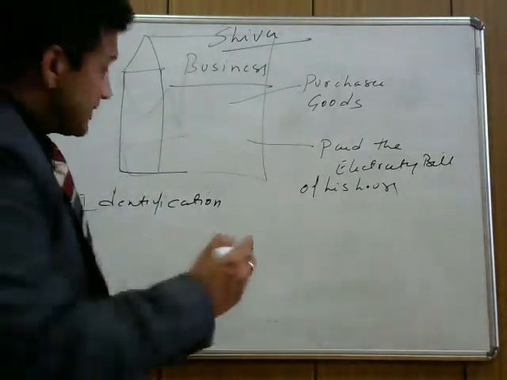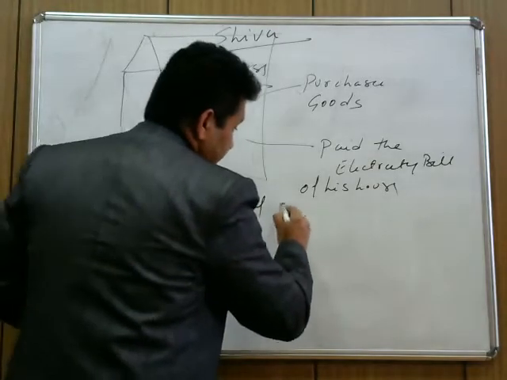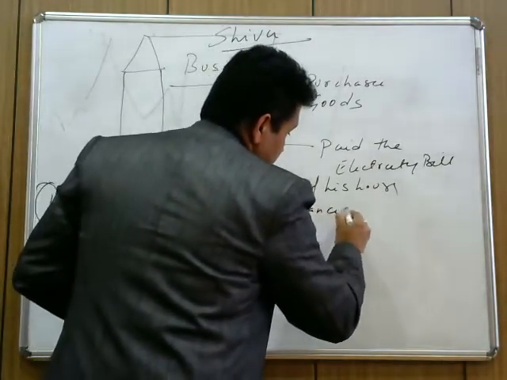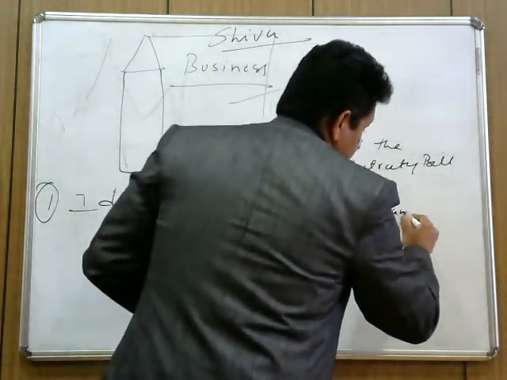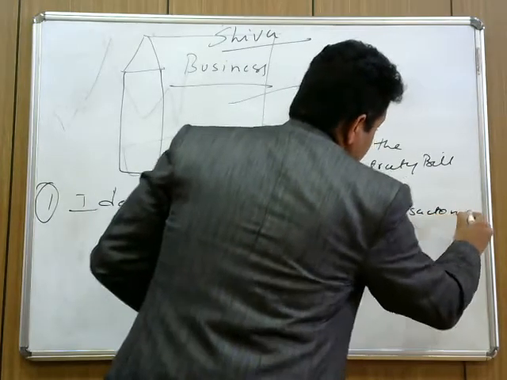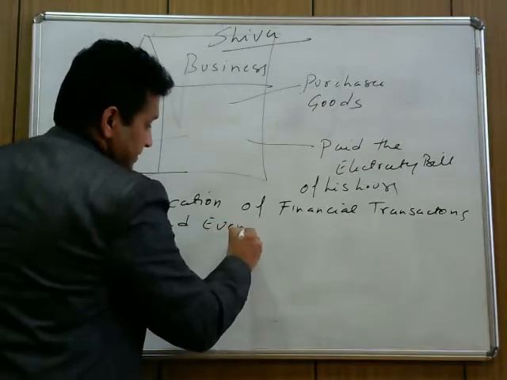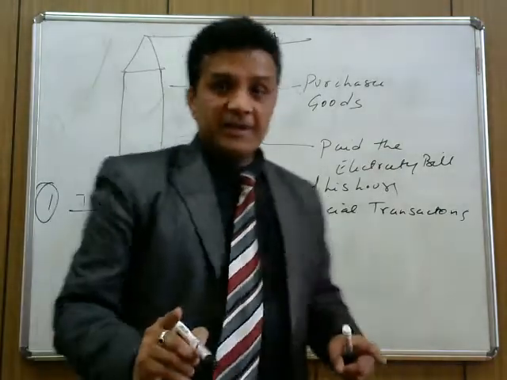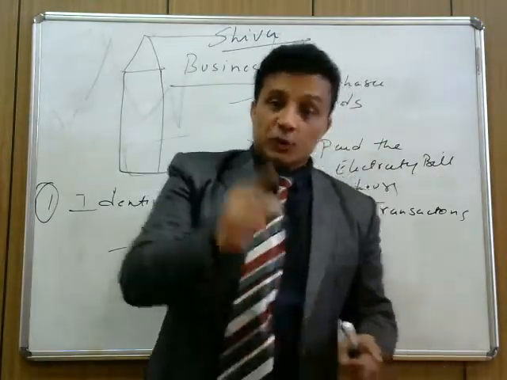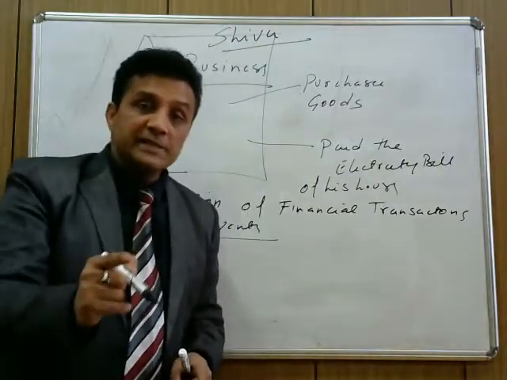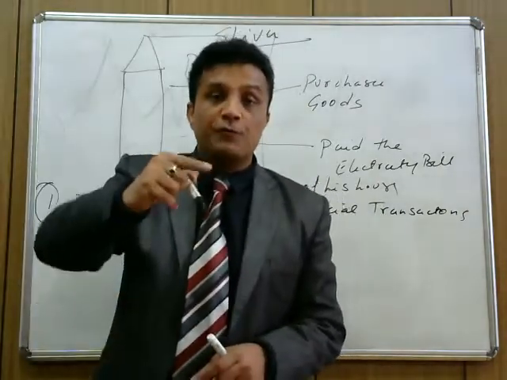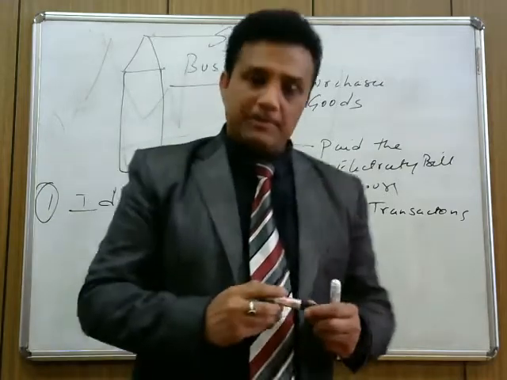Or we say, identification of financial transactions and events. I hope it's clear. Identify the financial transactions, those transactions where the motive is to earn money. That's called financial transactions. I'll give you one more example.